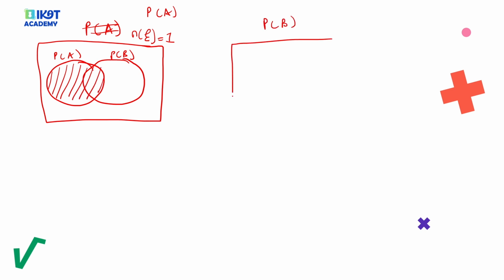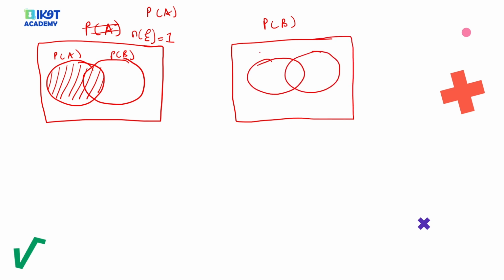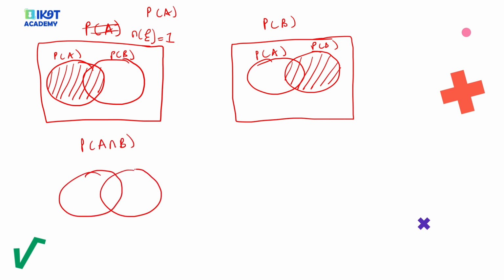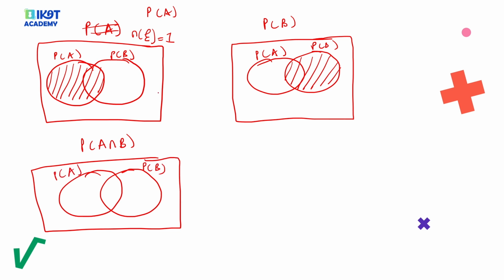Now, how about probability of B? I'm going to keep drawing this diagram such that we can understand what I'm saying. Probability of B is this. How about probability of A intersection B? We look at A and we look at B. Where do they intersect? They intersect here. So this is probability of A intersection B, which represents this section.